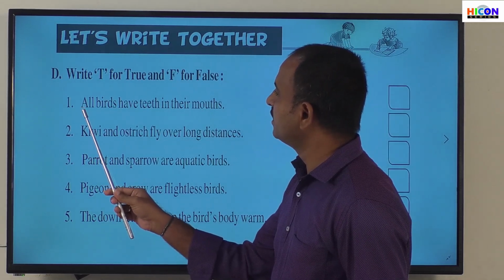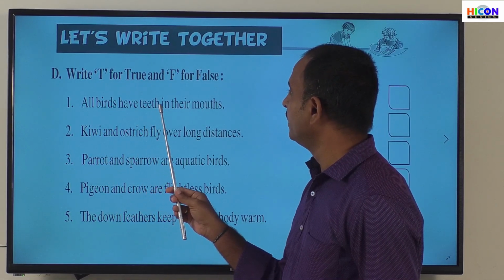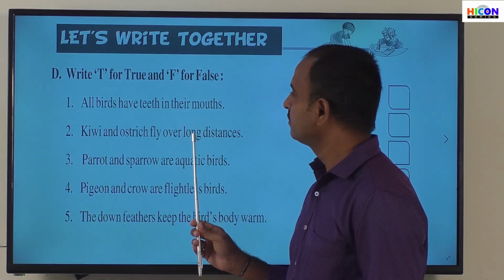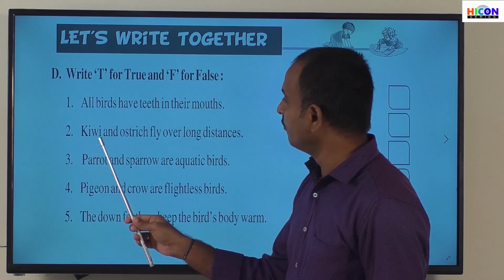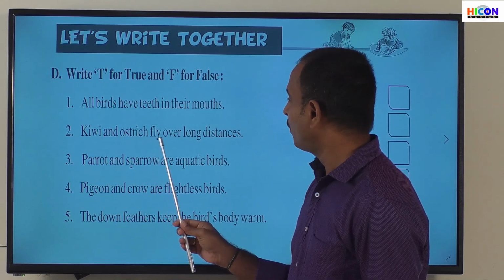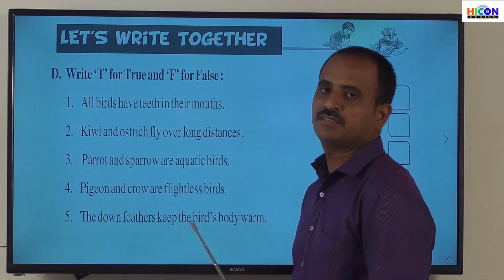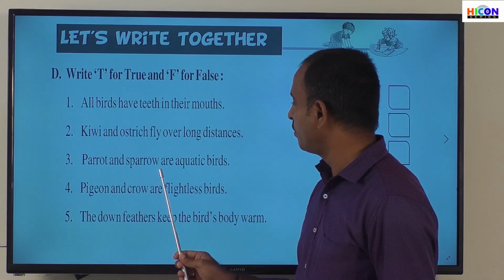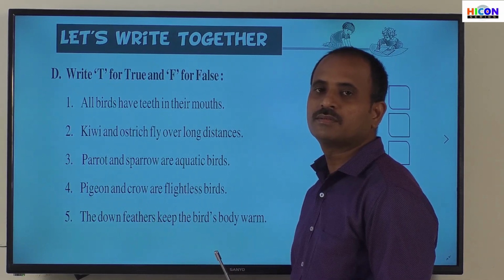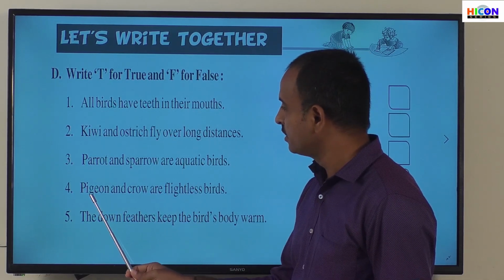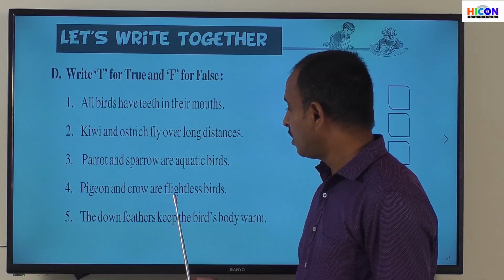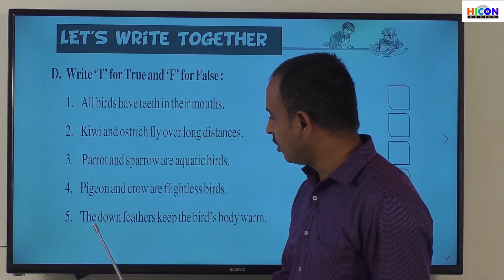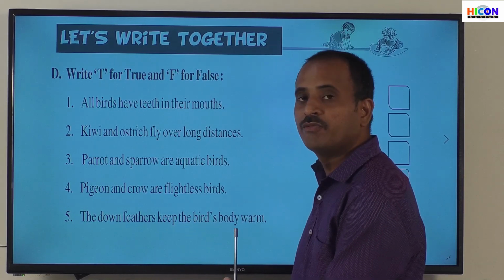The first sentence is, all birds have teeth in their mouths. The second sentence is, kiwi and ostrich fly over longer distances. And what is the third sentence? Parrot and sparrow are aquatic birds. And read the fourth sentence. Pigeon and crow are flightless birds. Read the fifth sentence. The down feathers keep the bird's body warm.